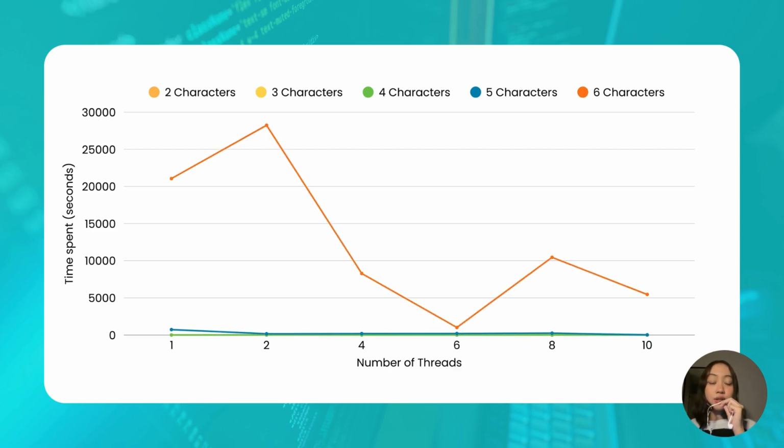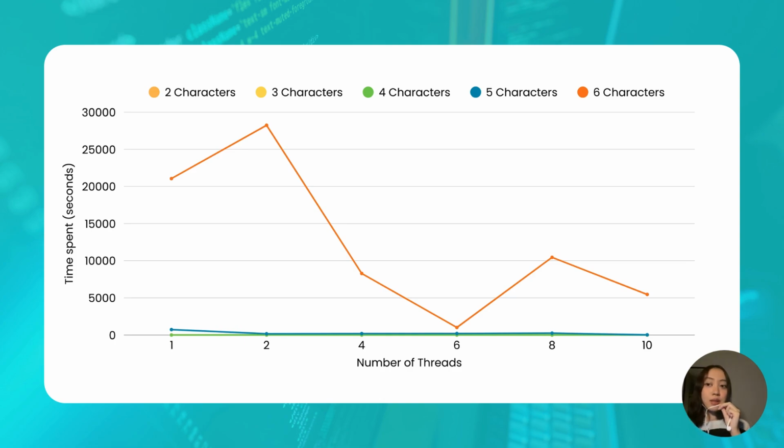So this overall graph shows how long it takes our program to crack passwords of different lengths when we change the number of threads. Each line represents a different password length from 2 characters up to 6 characters. As you can see, the 2 and 3 character passwords finish almost instantly and don't really change no matter how many threads we use, as the search space is tiny, so it's fast either way.